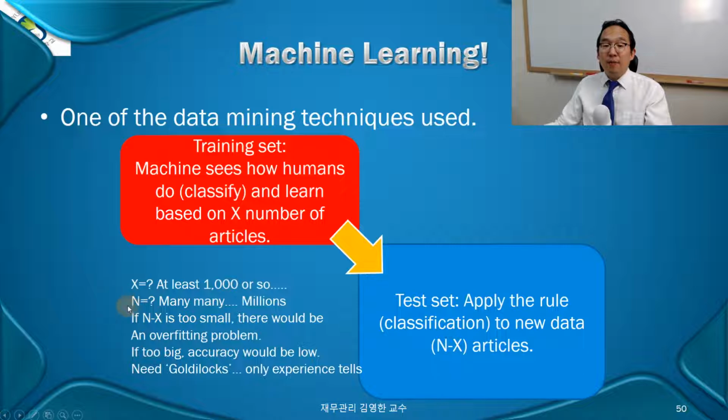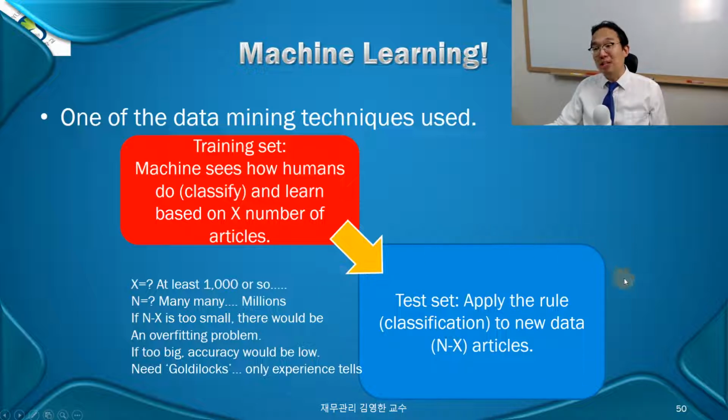And then N, in total, how many news articles will you do? We don't know. Many, millions, right? N minus X is what we call the test set. The machine sees what you do in the training set and then extracts some kind of probability, like prior probability and conditional probability, and then moves down to the test set.